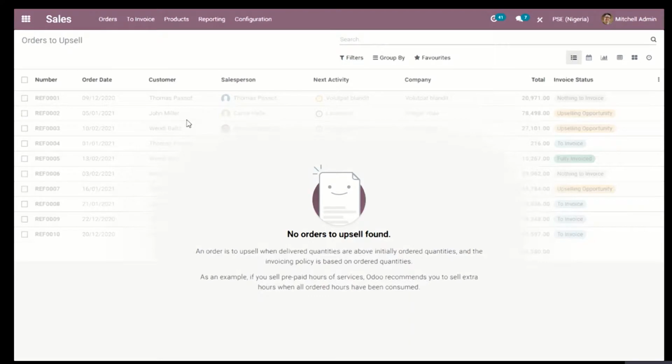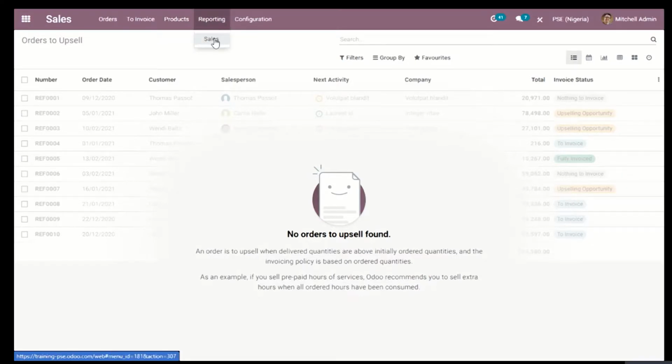Upselling is a feature where I can decide to present to my customer an upgrade of the item they chose to buy, and if they decide they want to buy it, I can create another to upsell. So under products, this is the same tab we have in the purchase module as well.